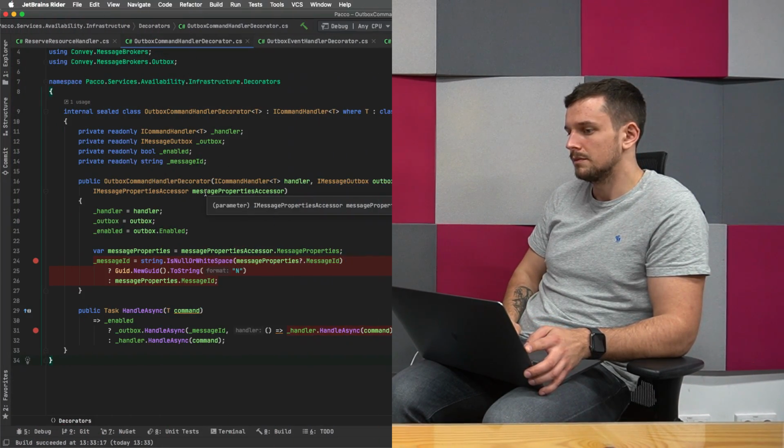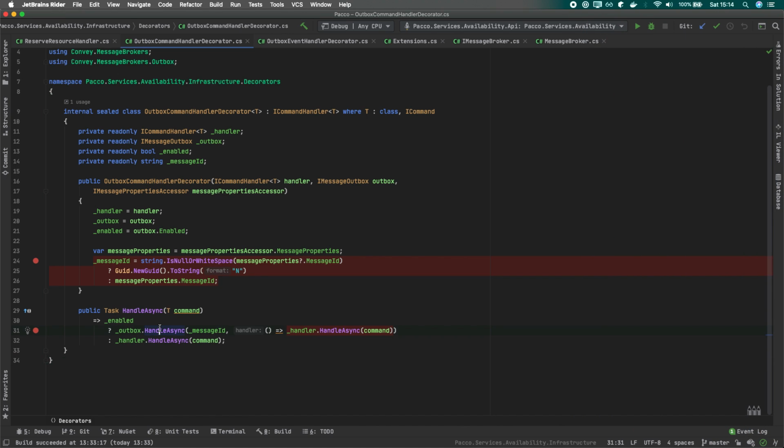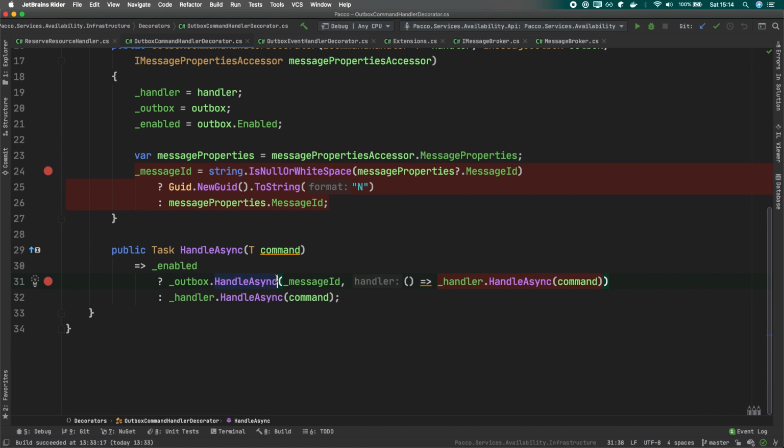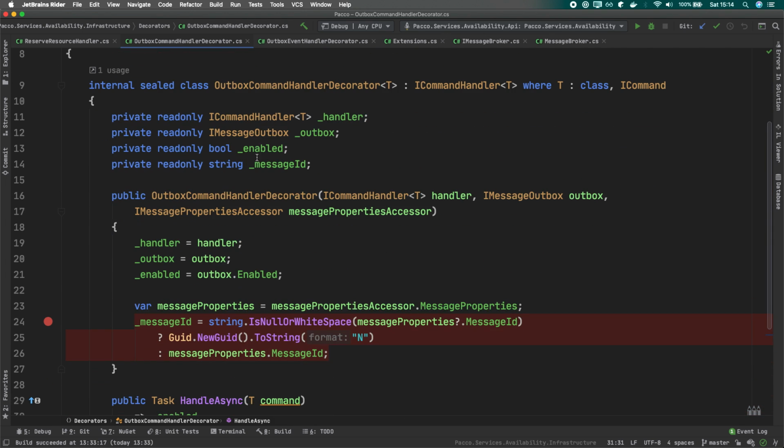And where's the part that is responsible for checking the message ID? Yeah, so this is what we actually have in our Outbox command or event handler. Here, when we are calling this Outbox HandleAsync and passing the message ID, behind the scenes we are verifying its uniqueness. So maybe let's jump into this internal code and see what this message outbox actually does.